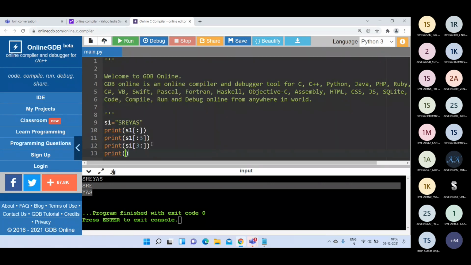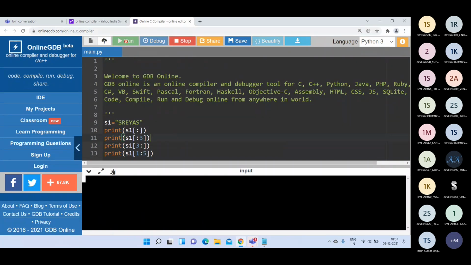If I specify both starting index and ending index, 1:5, it starts from 1 up to 5 minus 1. That means we'll get REYA. See here. Like that you can get the substring from the string by using this slicing operator.